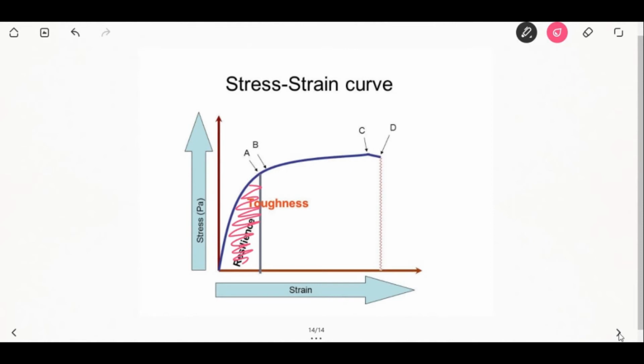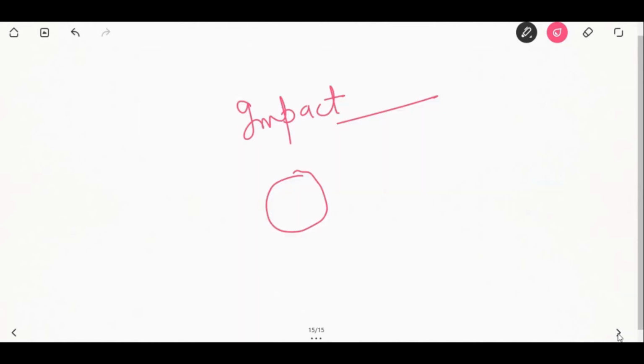So modulus of resilience is defined as P²/2E. P stands for the proportional limit and E is the modulus of elasticity. So the resilience is measured by the area under the straight line portion of the stress strain graph. So this is the resilience.